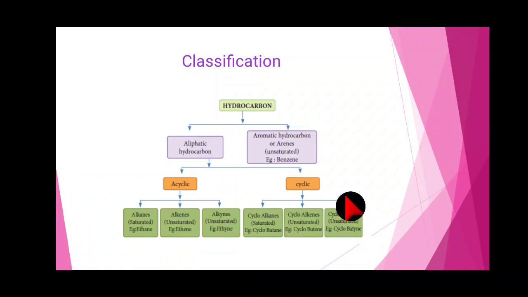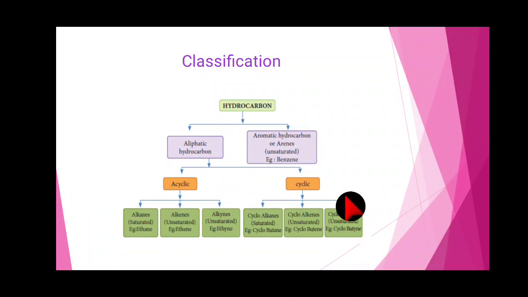Hydrocarbon is divided into two types: aliphatic hydrocarbon and aromatic hydrocarbon or arene. Aromatic hydrocarbon is unsaturated. So, the best example is benzene. And then aliphatic hydrocarbon, again it's divided into two types: acyclic and cyclic.